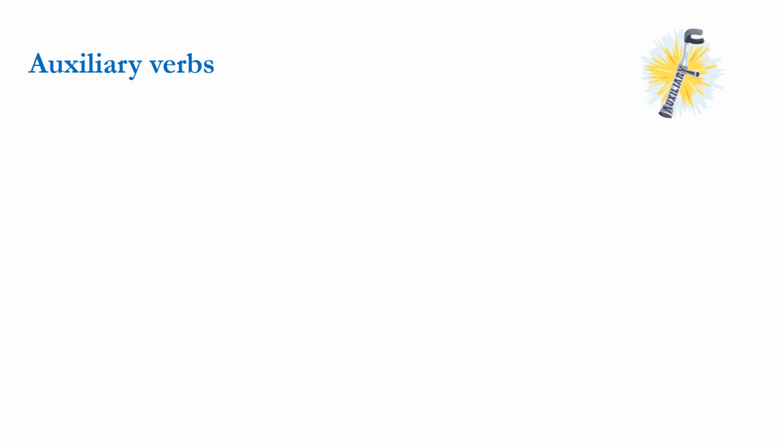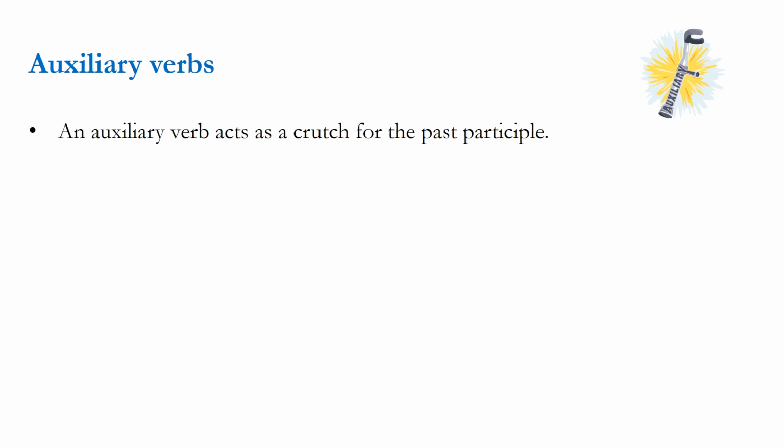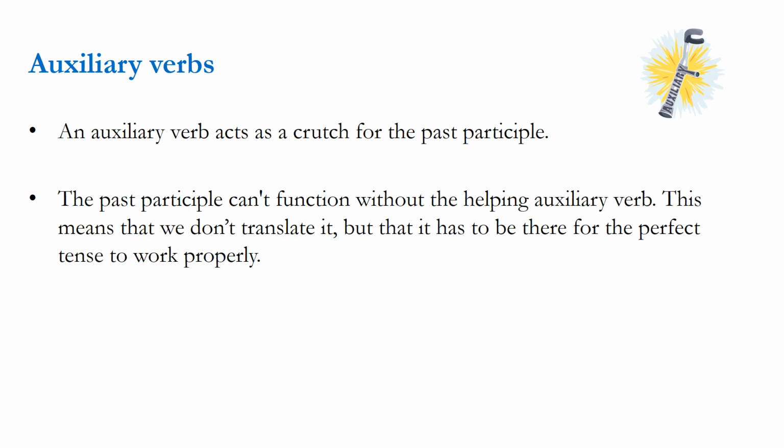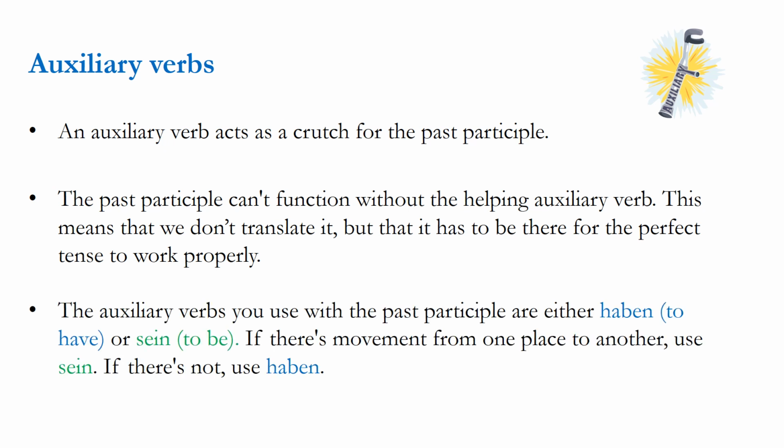Now, auxiliary verbs can often cause some confusion. They act as a crutch for the past participle. And the past participle can't function without them, but we don't need to translate them. So the verbs we need to use are either haben, to have, or sein, to be. And hopefully you remember that if there's movement from one place to another, so for instance with gefahren or gegangen, we would use sein. And if there's not, we would use haben.